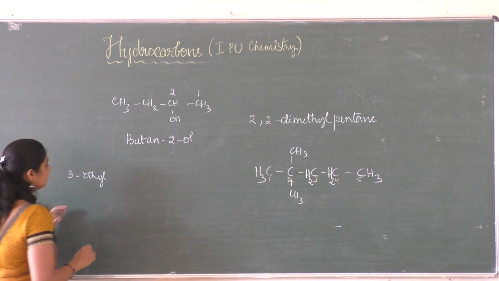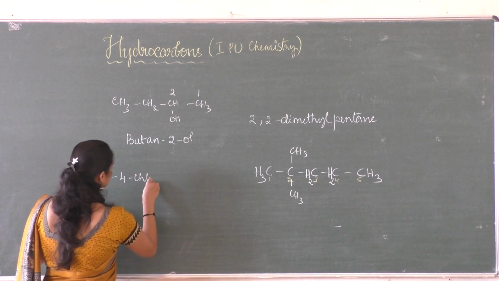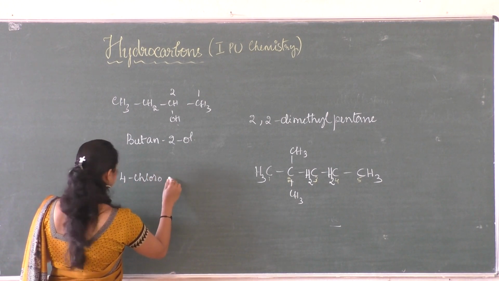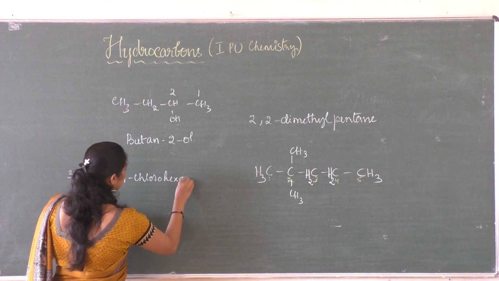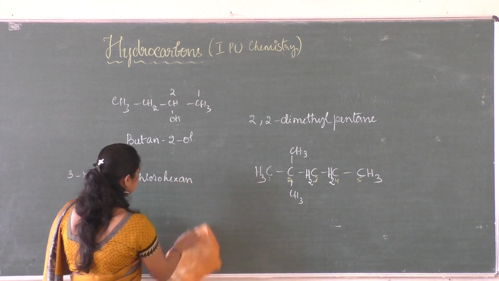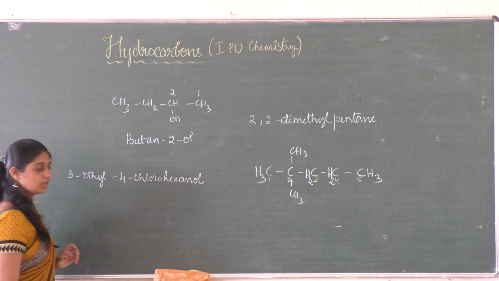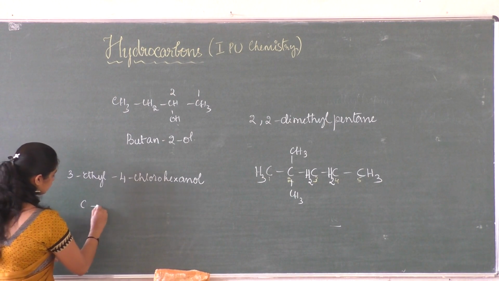Then let us see 3 ethyl 4 chloro hexanol. So 6 carbon atoms.